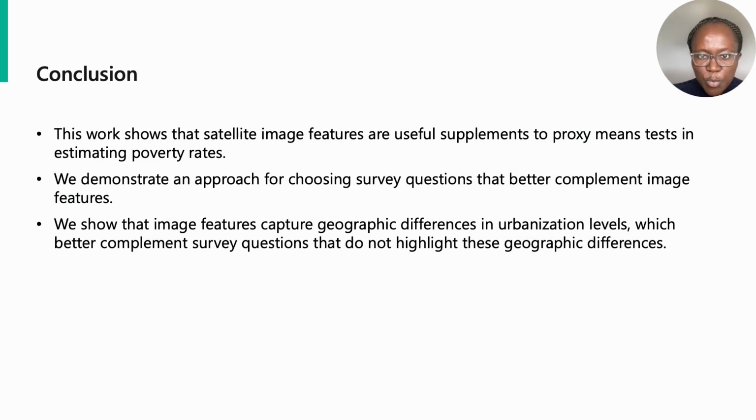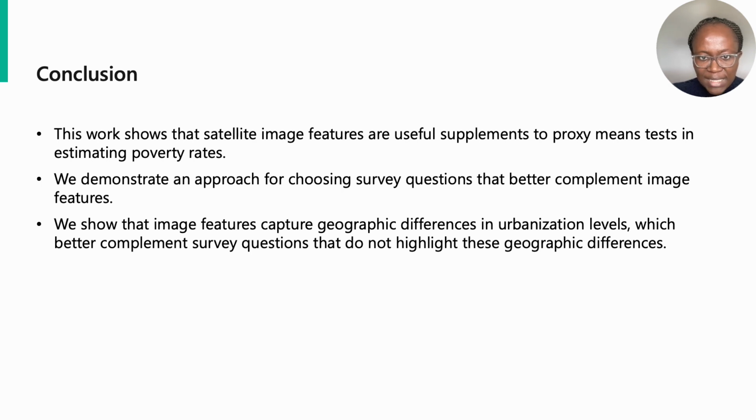In conclusion, we propose an approach to predicting the poverty rate of a region through the combination of survey variables and satellite image features. We show that the inclusion of image features consistently improves the estimate of the poverty rate over using survey questions alone. We also propose a method for selecting the most relevant survey questions for PMT when image features are available. Our survey plus image-guided approach outperforms other survey question selection methods.